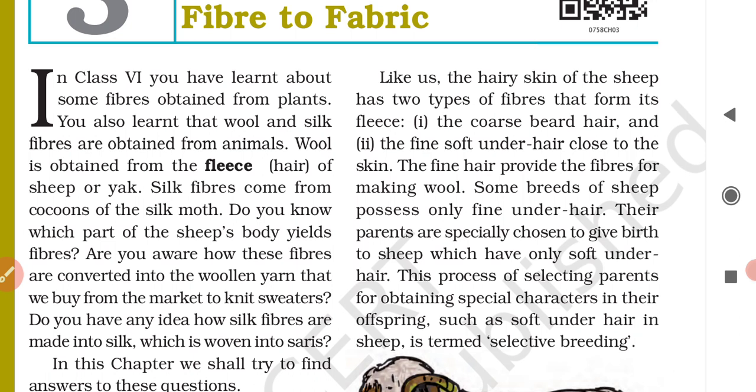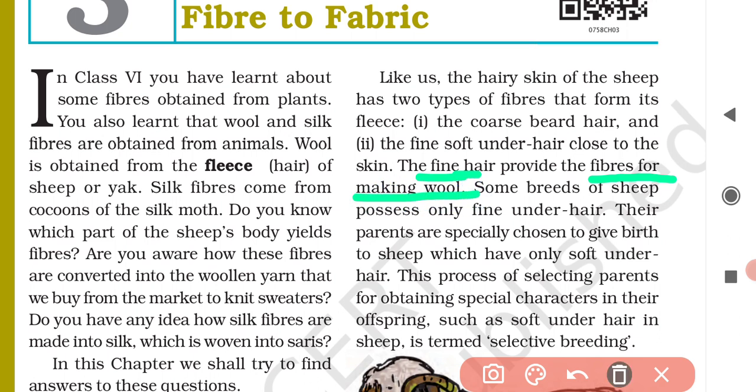The hair on the body of the sheep is fine, soft hair. The fine, soft hair provides the fibers for making wool. It is actually the fine hair over their body that provides the fibers for making wool. Clear?